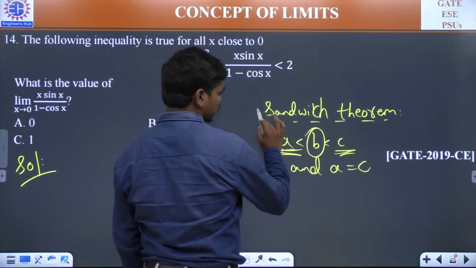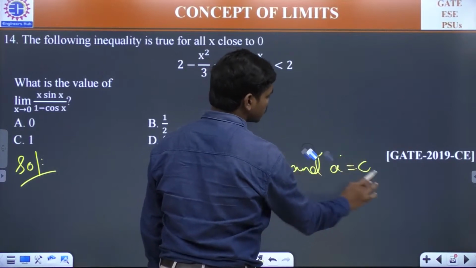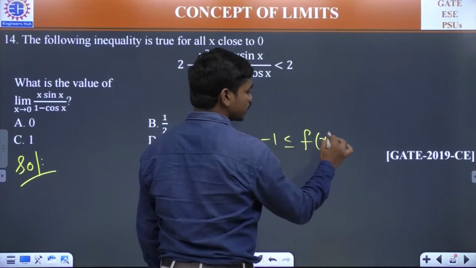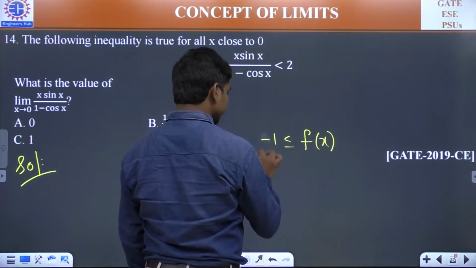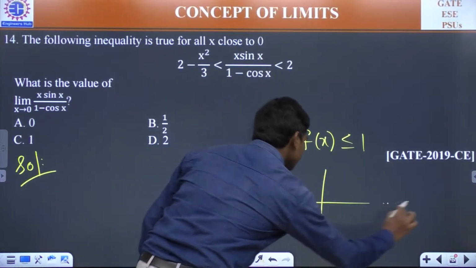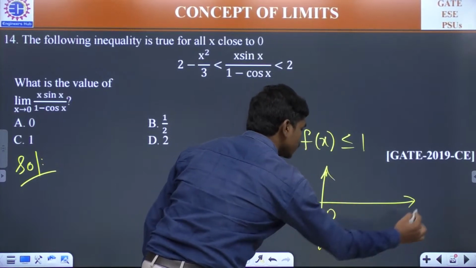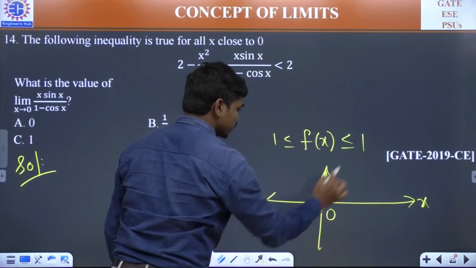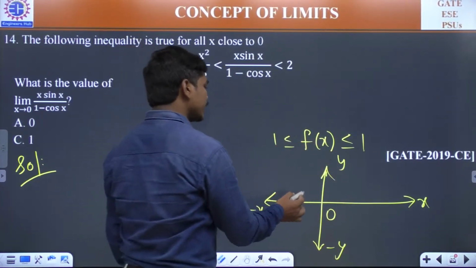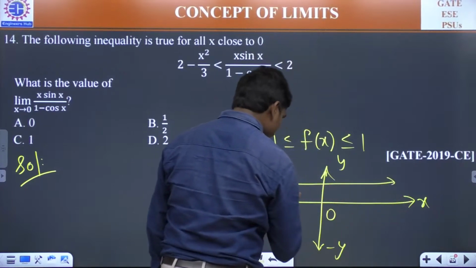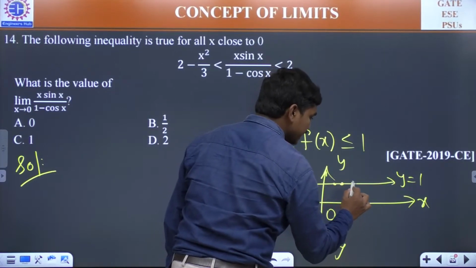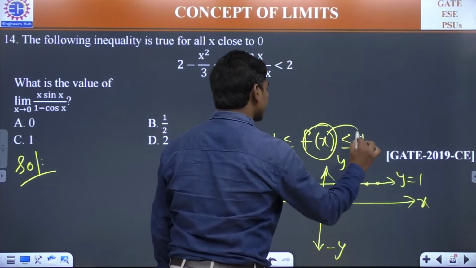See, for example, if I tell you minus 1 less than or equal to f of x less than or equal to 1, means whenever you are plotting your f of x, this is x, this is y and this is minus y, if I am telling you it can't go below minus 1 or above 1, then for every x you should get your points within these lines.